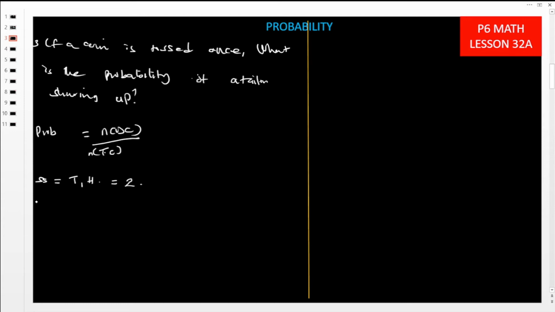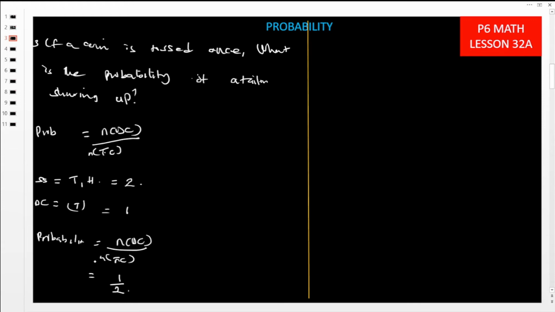What is the desired chance we want? We desire to get a tail, so there is only one tail, and that is one chance. So our probability is the number of desired chances out of the total number in the sample space, which is 1 out of 2.